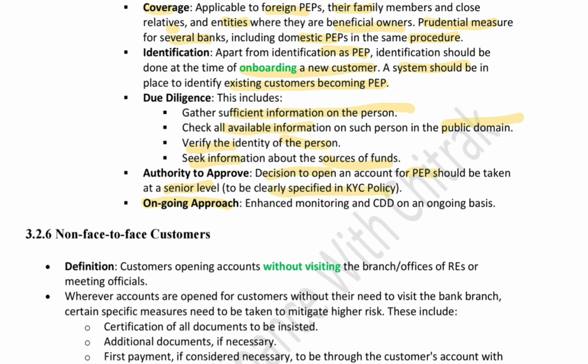There should be an ongoing approach, like enhanced monitoring of such accounts, and customer due diligence should be going on an ongoing basis.